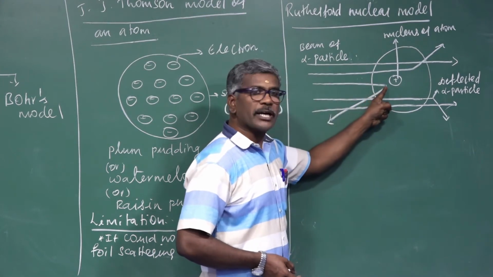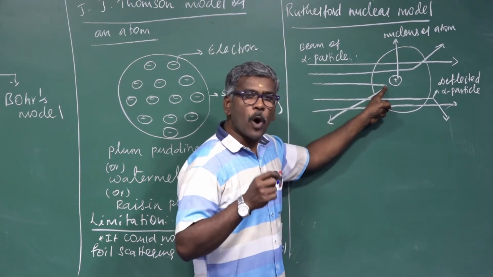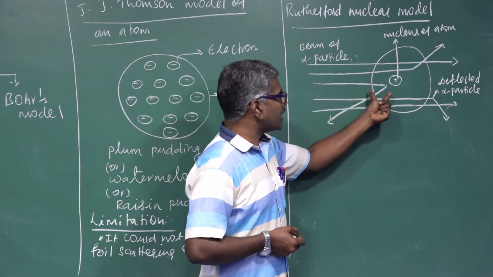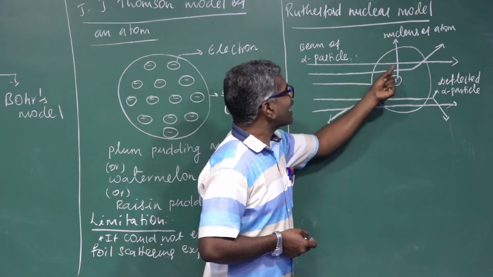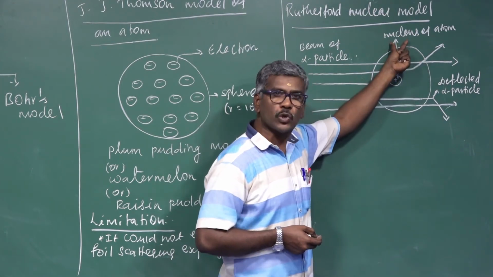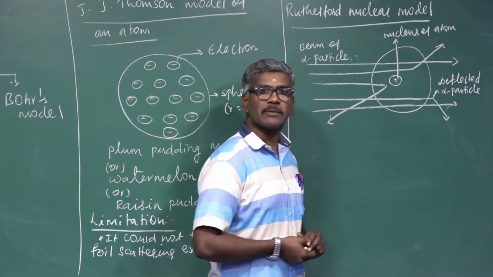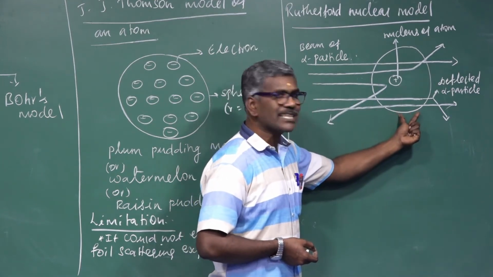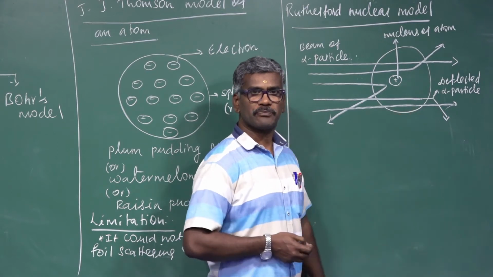Some of the alpha particles completely bounce back. The number of electrons should be equal to the number of protons in the nucleus. The whole atom is electrically neutral. Most of the space in the atom should be empty.